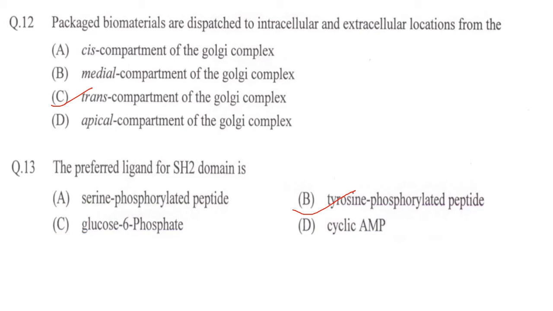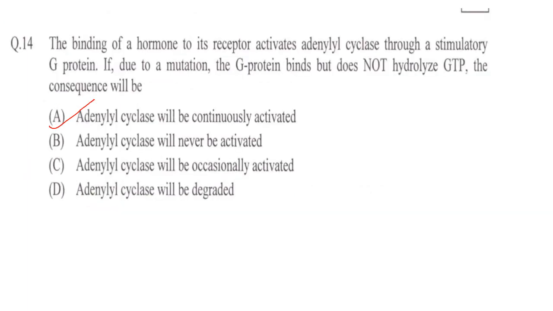Now the preferred ligand for SH2 domain is serine phosphorylated peptide, tyrosine phosphorylated peptide, glucose 6-phosphate, cyclic AMP. Answer is option B, tyrosine phosphorylated peptide.